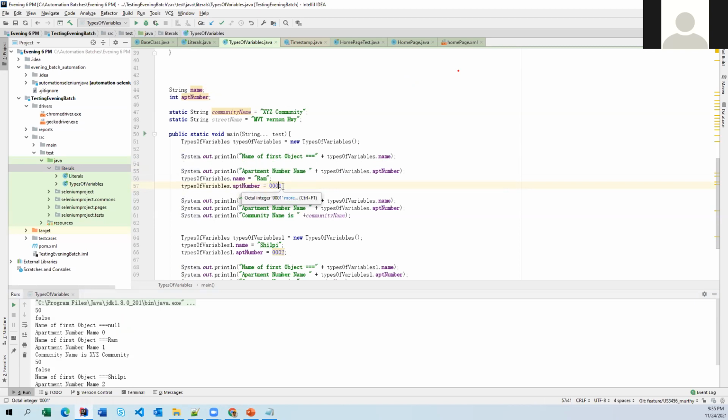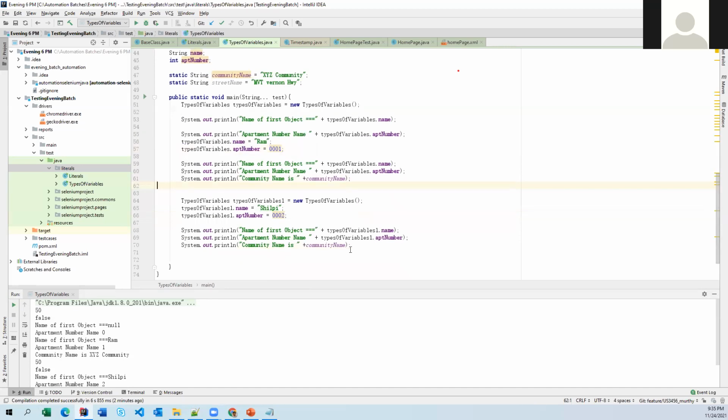Before your numeric value, if you provide any zeros, there is no significance in Java. So it takes them out, and that's the reason it has printed 1. And then the community name. We have directly printed the community name because it has already been initialized with some value. This is a fixed value. We are not going to change it. So here community name is XYZ.